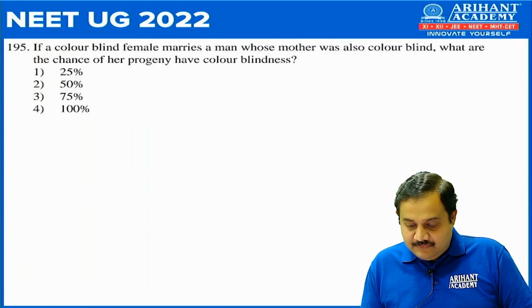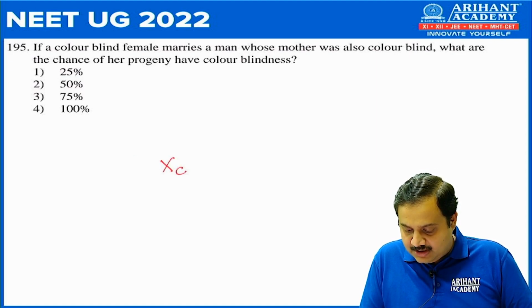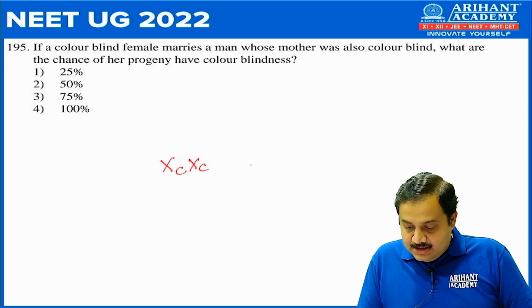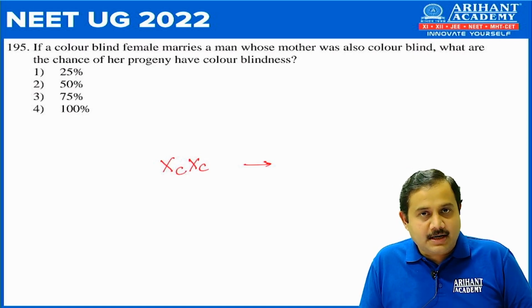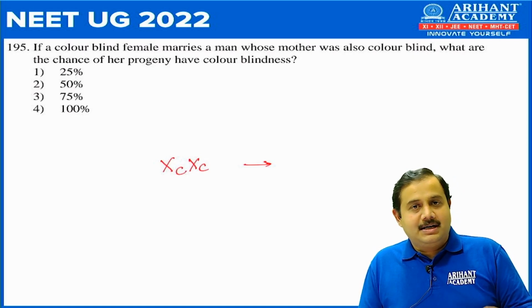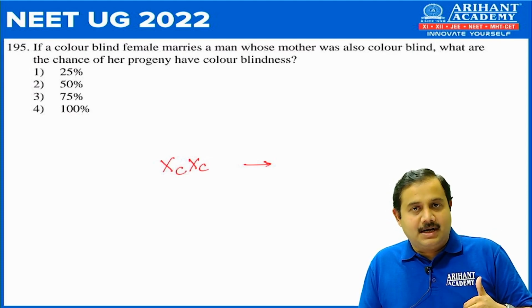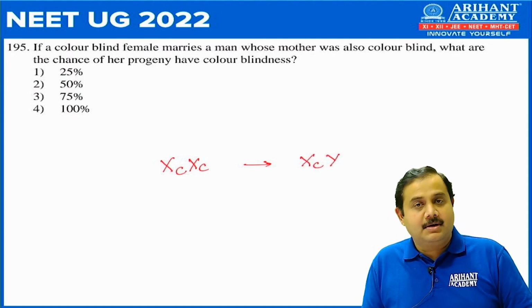195. If a colorblind female, now female is colorblind, so her genotype would be XcXc, and she marries a man whose mother was also colorblind. Now remember, color blindness is X-linked crisscross inheritance. So if a male's mother was colorblind, that means the male will inherit the gene. So the male is also colorblind.